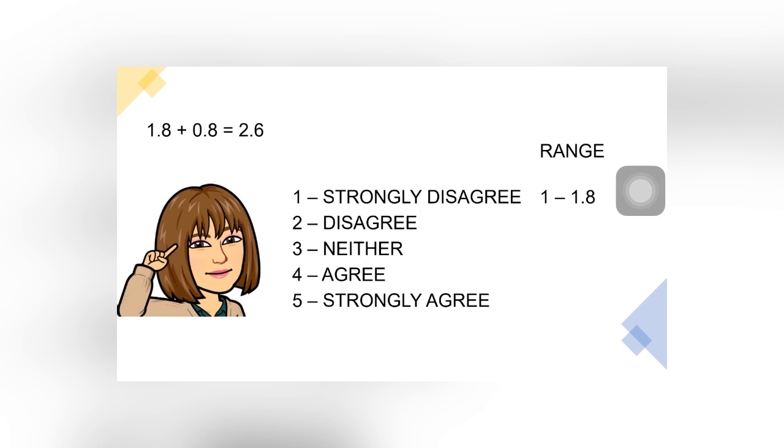For example, 1.8 plus 0.8 equals 2.6. Let us write our next range. All you have to do is add 0.1 to our last range. So 1.8 plus 0.1, that would be 1.9 to 2.6.